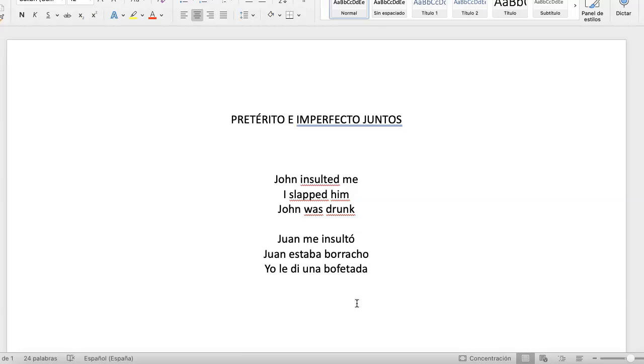You see, that's the difference. So you have preterite, complete actions in a specific order that you cannot change, because if you change it, you change the story. And imperfect, an ongoing action that can be moved around because it happens while other things are happening. It's background information, it's ongoing things that happen while the main action happens, the slapping and insulting. You see, that's the difference between both. And that's what you need to look for.